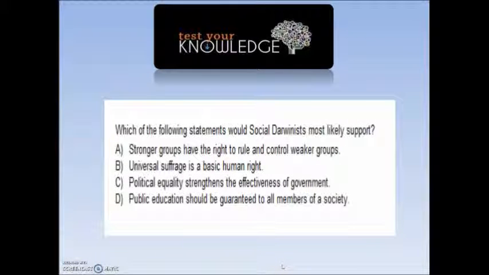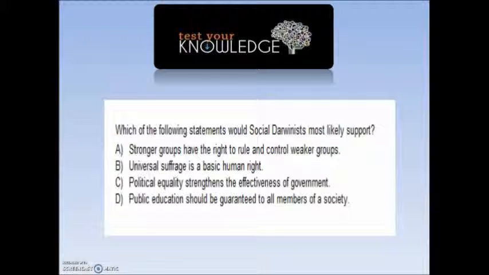Next question. Which of the following statements would social Darwinists most likely support? A. Stronger groups have the right to rule and control weaker groups. B. Universal suffrage is a basic human right. C. Political equality strengthens the effectiveness of government. D. Public education should be guaranteed to all members of society. Please pause the video and think about the correct answer.